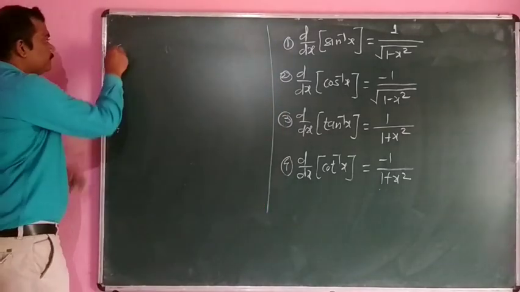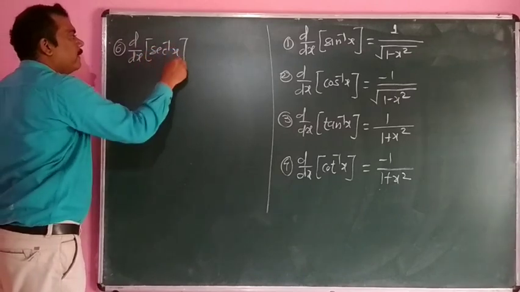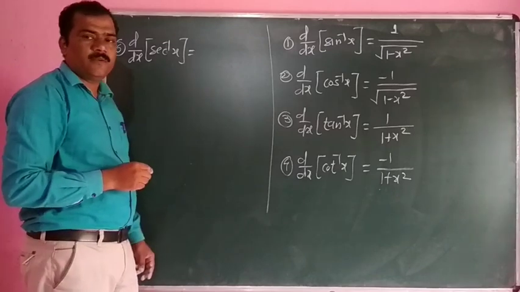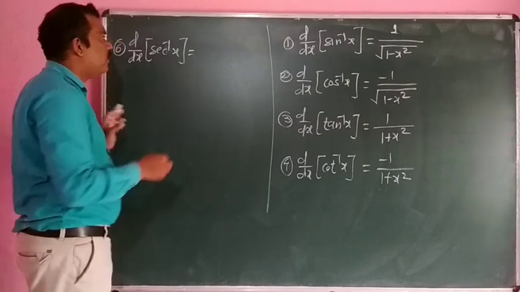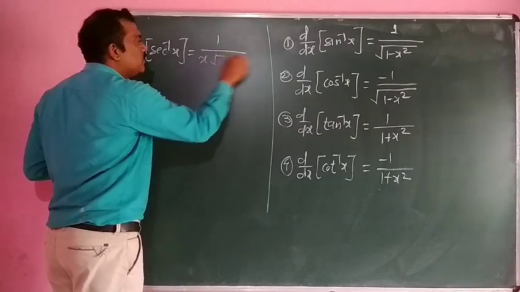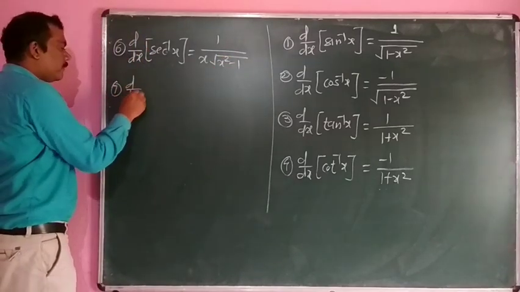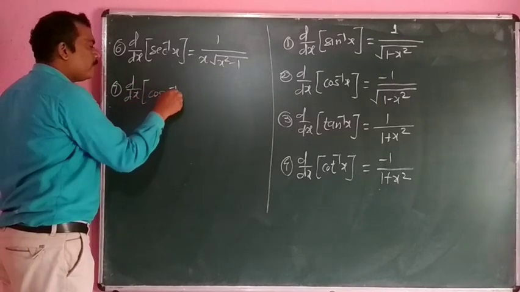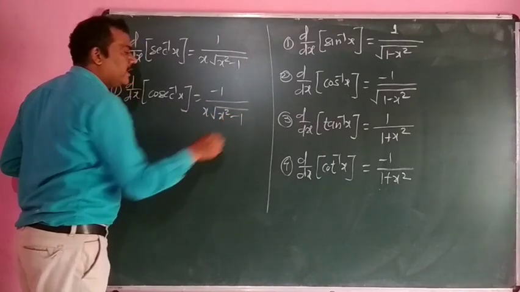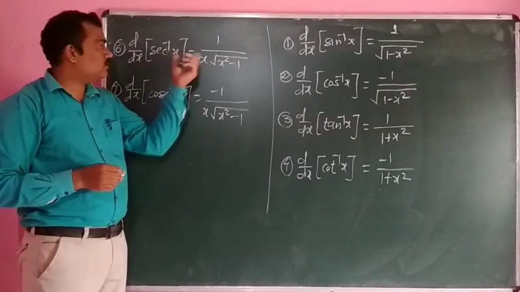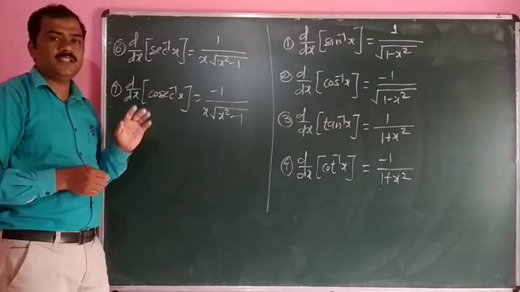Sixth one is that d dx of sec inverse of x. When we solve problems, we take the value as positive, so we consider this formula: 1 upon x into under square root of x square minus 1. And seventh one is that d dx of cosec inverse of x is equal to minus 1 upon x into under square root of x square minus 1. The graph of sec inverse is increasing, so we consider the positive value. The graph of cosec inverse is decreasing, so we consider the negative value.